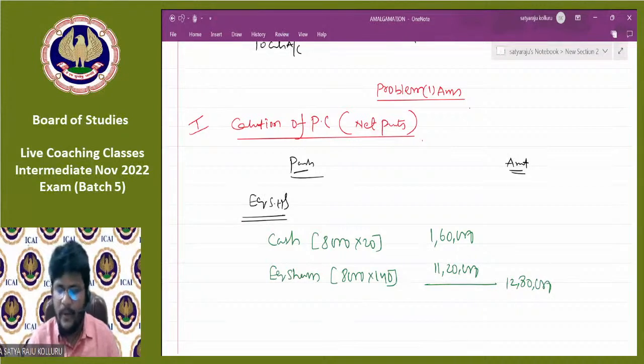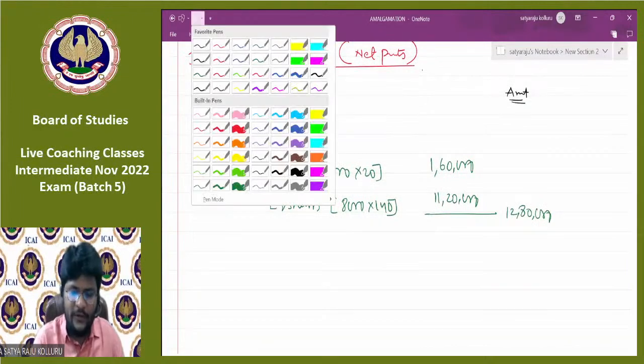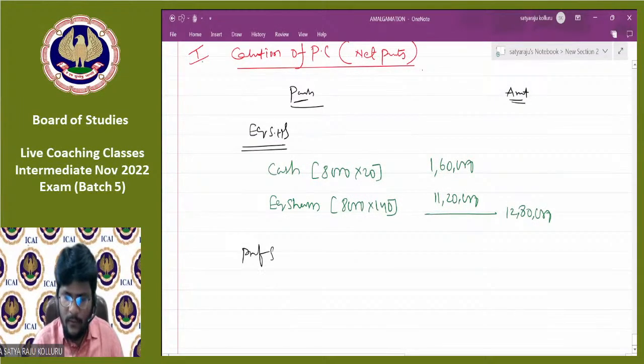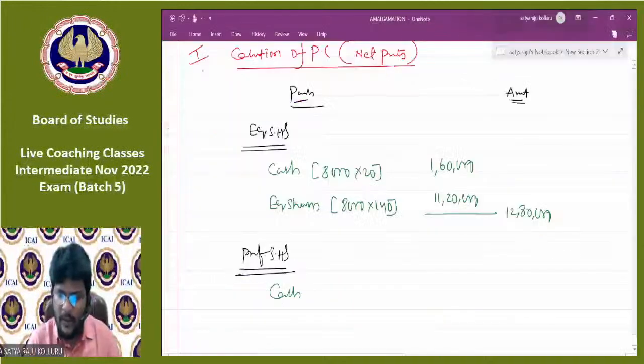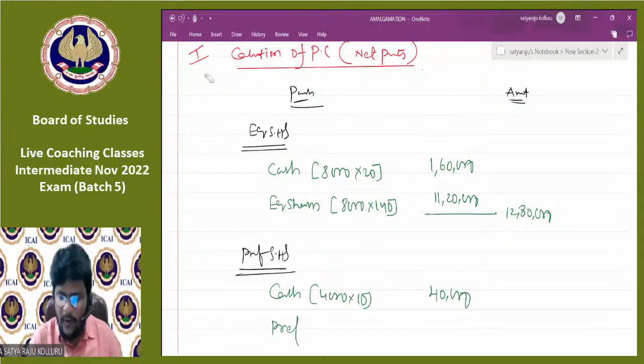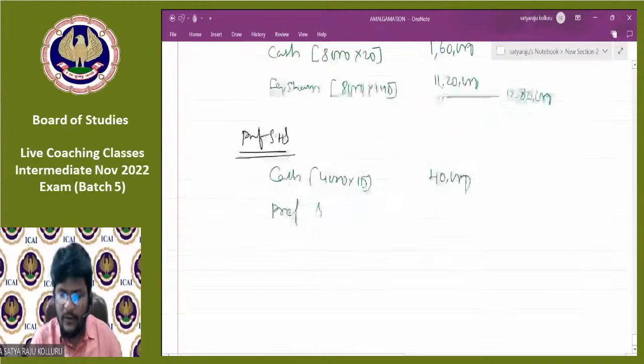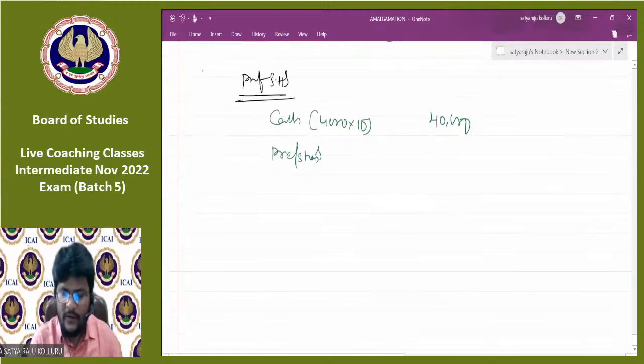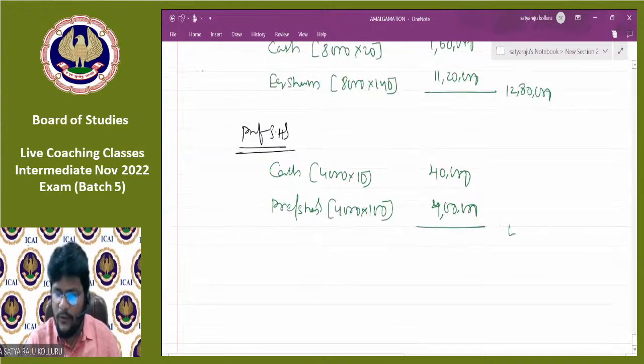Am I right, guys? Next, coming to preference shareholders. For preference shareholders, how much is cash? 4,000 multiplied by 10, which is 40,000. In the form of preference shares, how much? 4,000 into 100, which is 4 lakhs. So the total is 4,40,000.